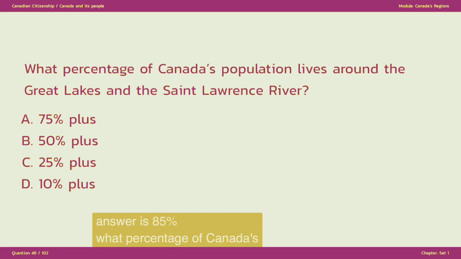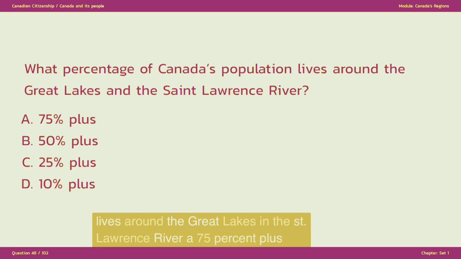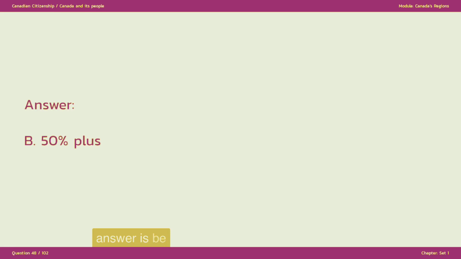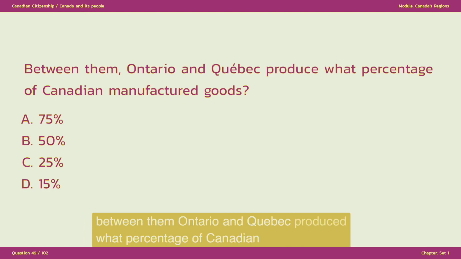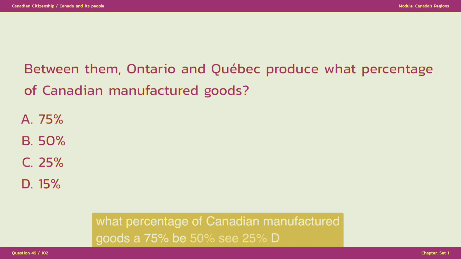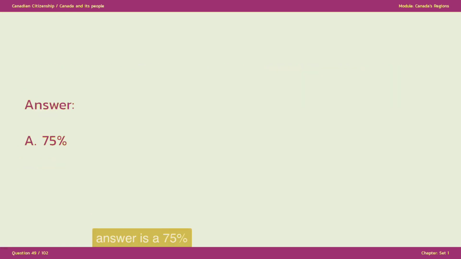What percentage of Canada's population lives around the Great Lakes and the St. Lawrence River? A. 75% plus. B. 50% plus. C. 25% plus. D. 10% plus. The answer is B. 50% plus. Between them, Ontario and Quebec produce what percentage of Canadian manufactured goods? A. 75%. B. 50%. C. 25%. D. 15%. The answer is A. 75%.